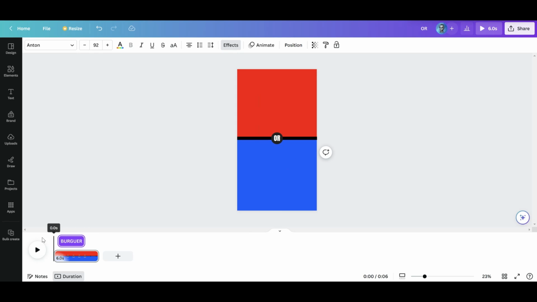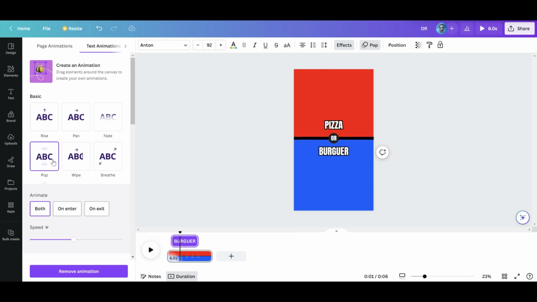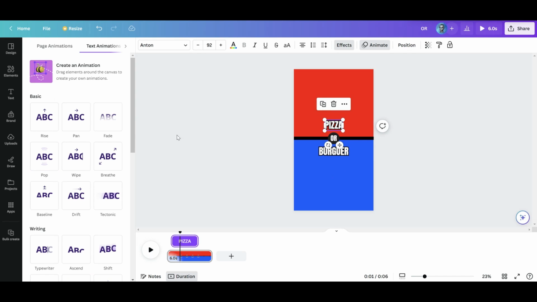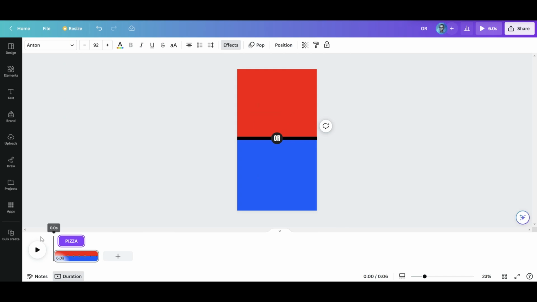Okay, this is how it looks without any animations added. Later, we think up any percentages and add them in the last 2 seconds, but before, let's add animations to the words pizza and burger. The best animations for these kinds of videos are called pop. Make sure to add them both in enter and in exit. And there we go, we have our animations ready. Now we will think up any percentages. 64% likes pizza and 36% likes burger, that could be.